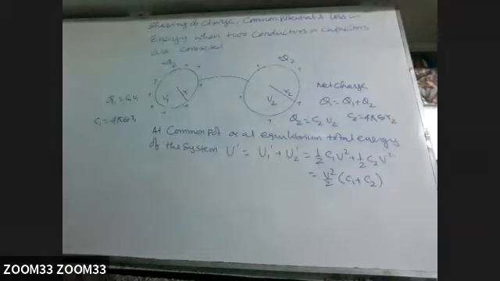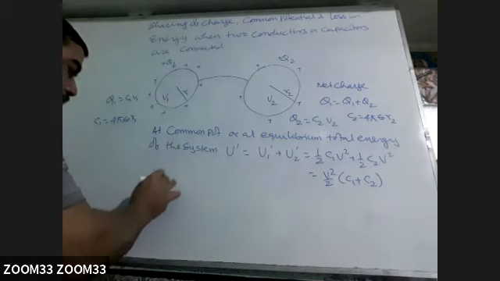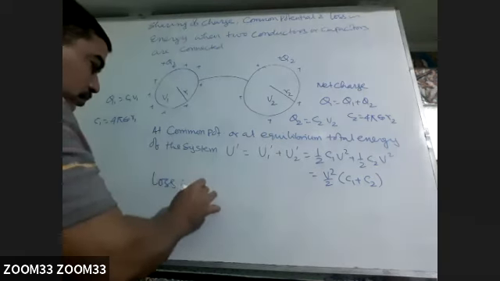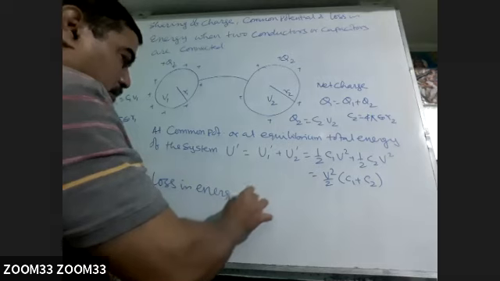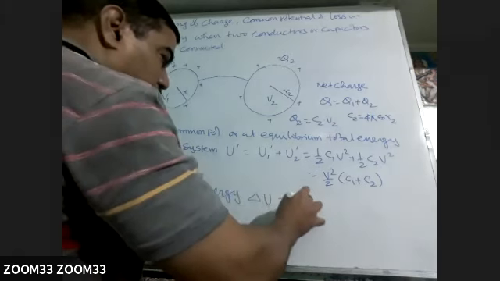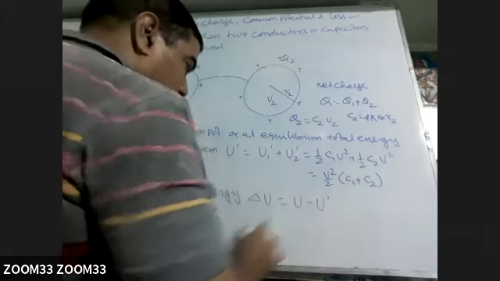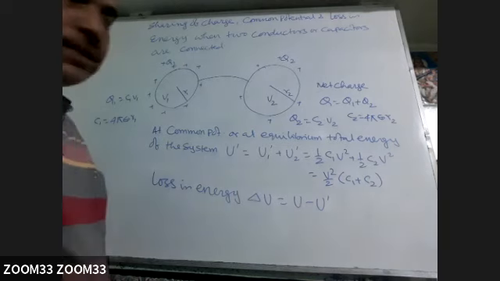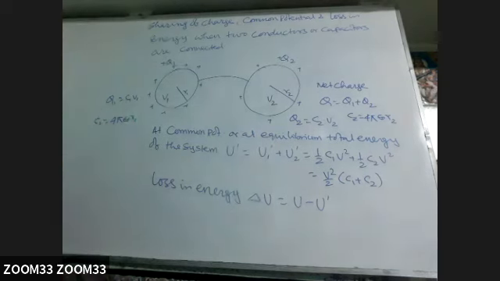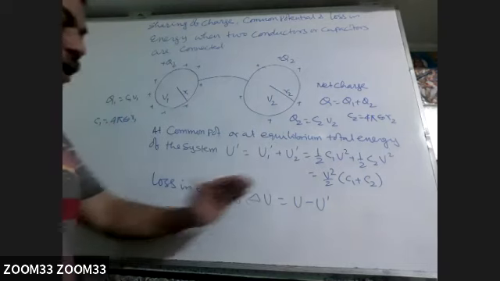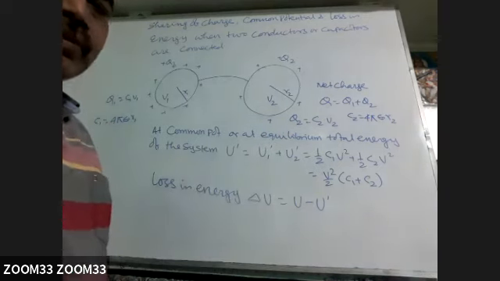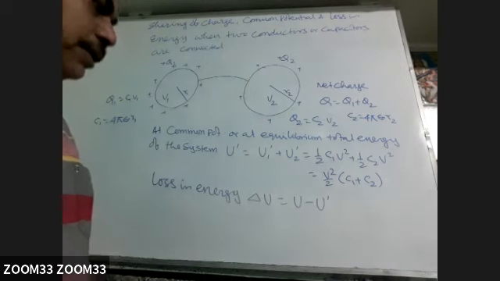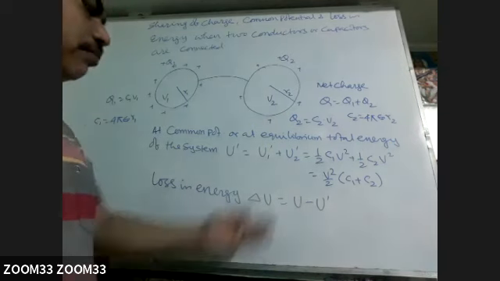Now you will be asked to find loss in energy. This delta U will be U minus U dash. So what was the initial energy and what is the final energy? You will have to subtract. This has got one final expression. If you are interested, you can derive that, but it is not in syllabus.